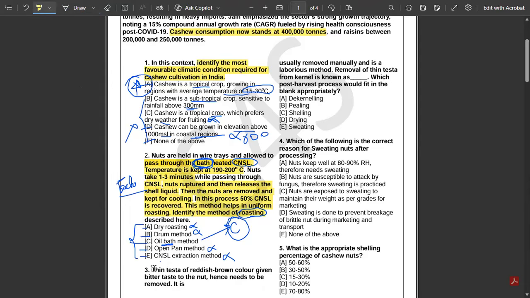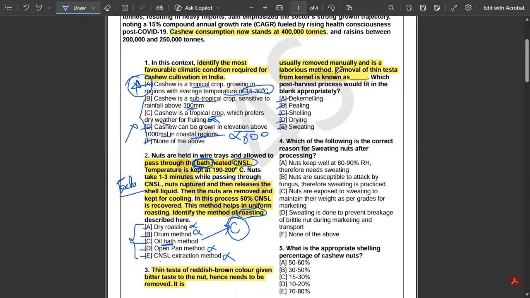Thin testa of reddish brown color gives a bitter taste to the nut, hence needs to be removed, right? So it is usually removed manually and is a laborious method. Removal of thin testa from kernel is known as what? So in case of cashew nut, removal of thin testa from kernel is known as what? Option number A says dekerneling. Option number B says peeling. Option number C says shelling. Option number D says drying. And option number E says sweating.